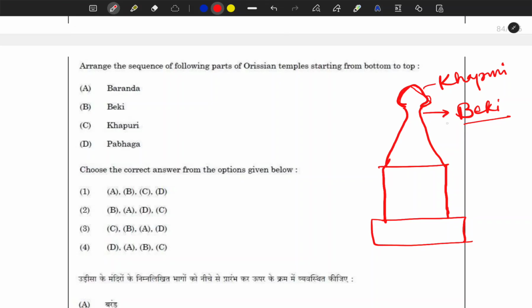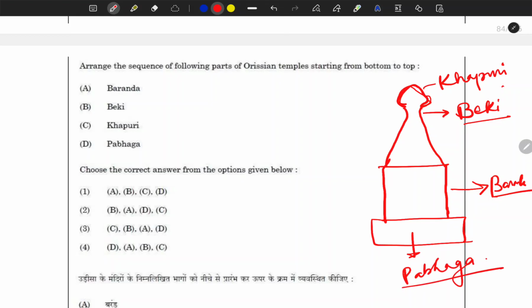So the beki connected the khapuri and the shikhara. This was the baranda, and here you see this raised platform was called pabhaga.